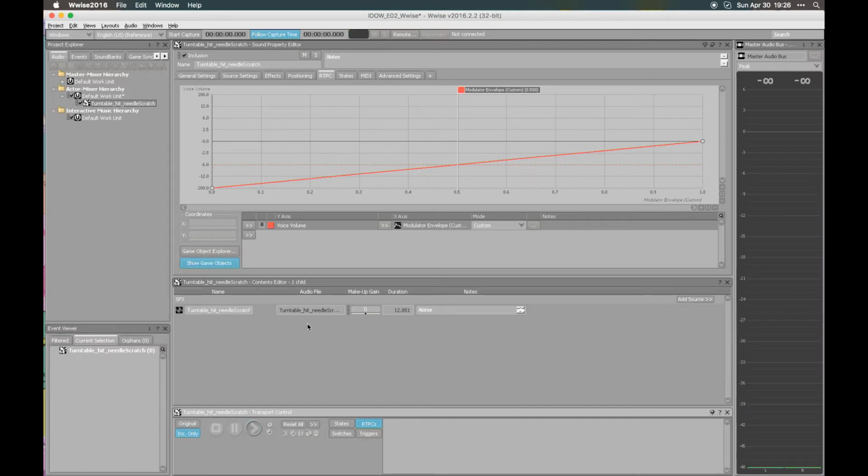Okay, so it's starting to take form. We can clearly hear that the envelope is different every time, especially the overall length of the envelope. Sometimes we hear a bit more of the asset. But the thing is that right now we're only hearing the very start of the file every time. So how do we fix that?